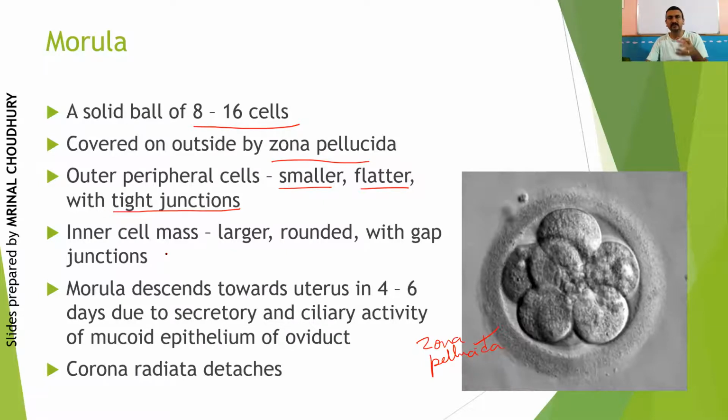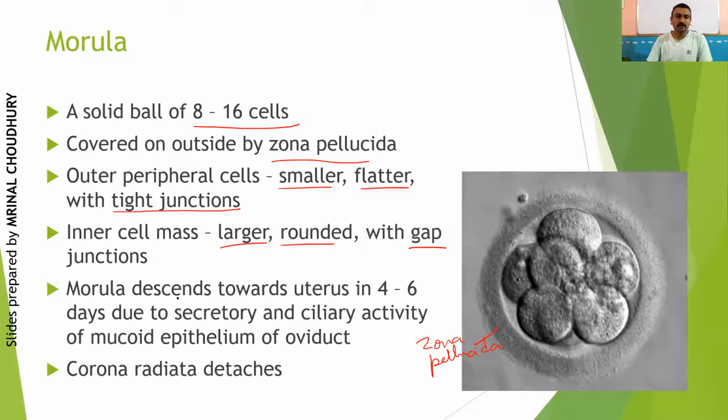However, the cells which are present towards the inner layer are called the inner cell mass. They are comparatively larger, rounded, and develop gap junctions. Gap junctions, do you remember what is its function? Gap junctions allow what? The cells to communicate or to exchange materials among them, right?